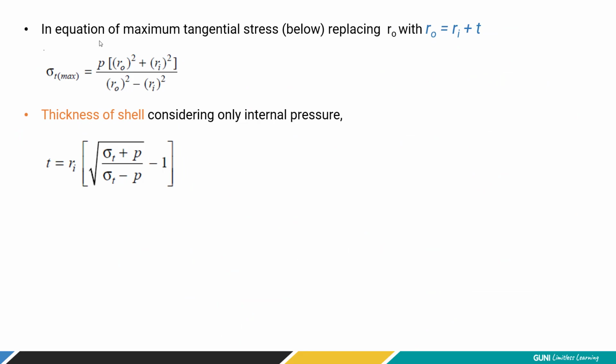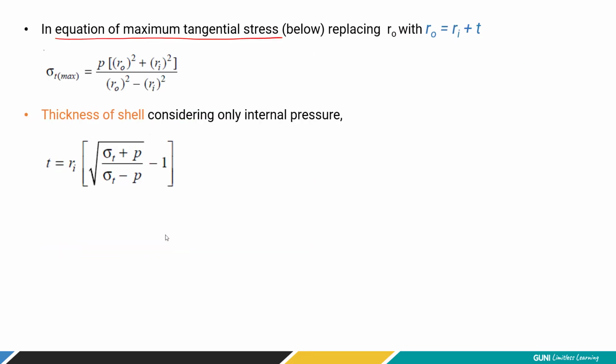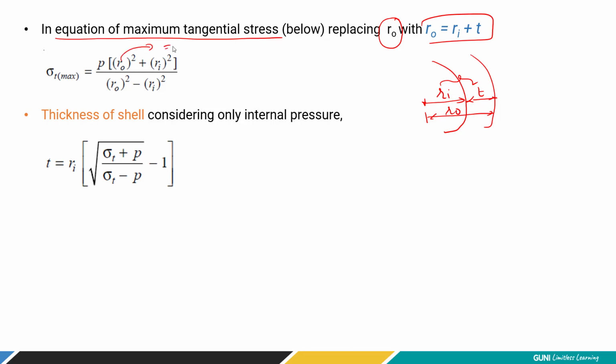Before that, let's take the maximum tangential stress equation above, this equation I'm talking about, and replace our outer radius by this concept. Let's say this is a thick cylinder, this is the center, this is the inner surface, this is the shell thickness. So what is the outer surface? Very simple, it's a summation of these two terms, right? So we replace Ro as Ri plus t, and then simplify in terms of the shell thickness. So this equation becomes like this, right?